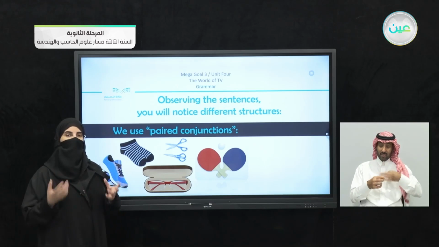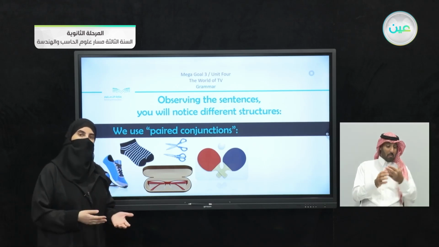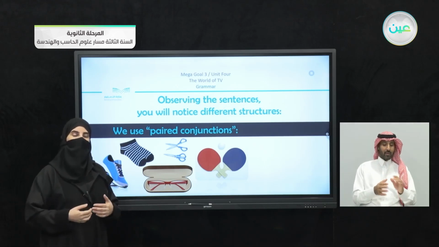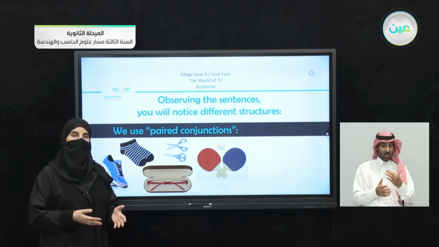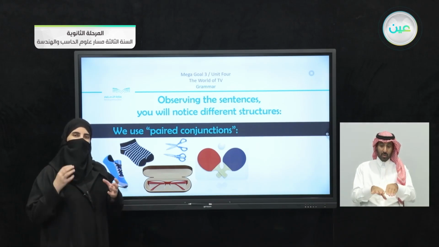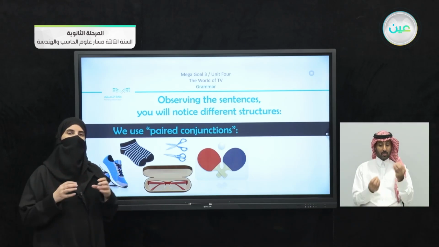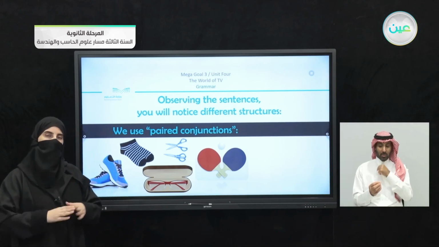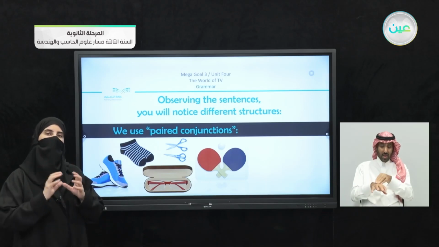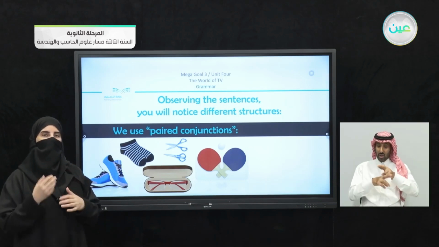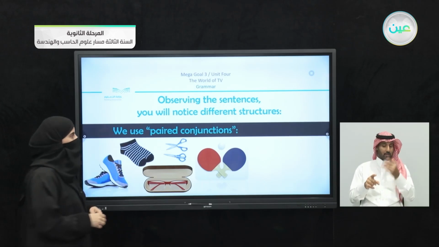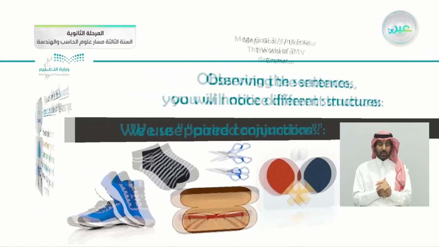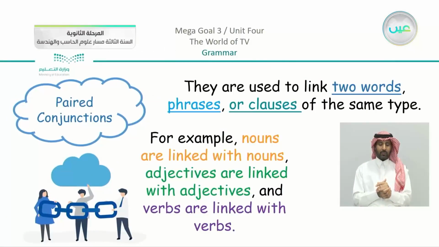Can you use one without the other? Can we, for example, just wear one shoe without the other shoe, or one sock? Will it be useful without the other of the pair? Just think that in these sentences, they are paired together. They must be together, and they have the same connection and the same use in the sentence. So now you have the idea of using paired conjunctions.